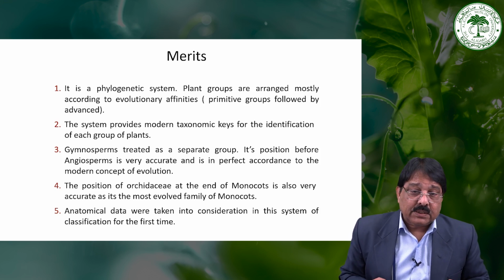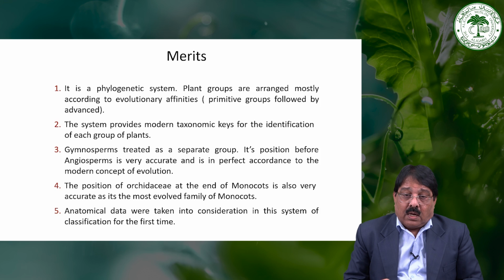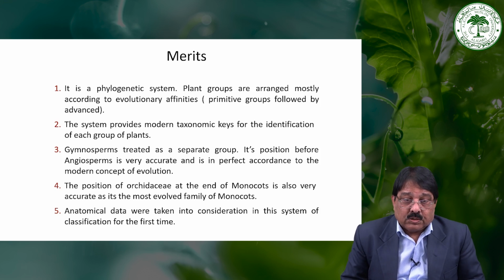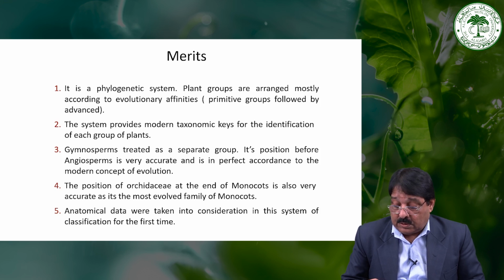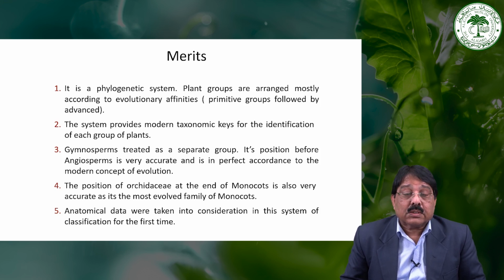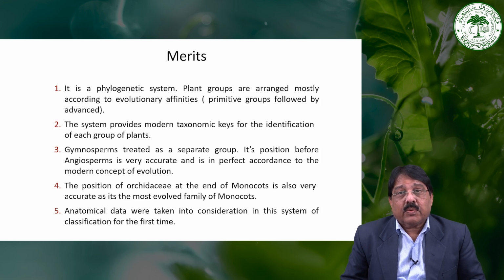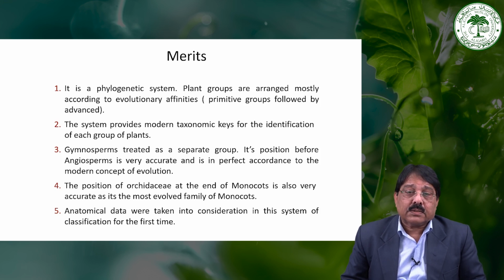So we can say they were the first to consider anatomical data in their system. But Takhtajan also considered anatomical characters, as well as many more characters, in his system.